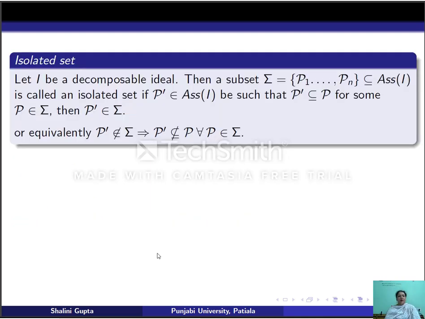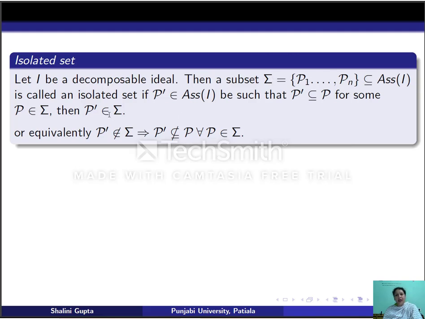Now let us define a new notion, isolated set. Suppose I is any decomposable ideal, that is, we can write I as an intersection of primary ideals. So we can talk of Σ, the set of associated prime ideals with respect to ideal I. Take a subset sigma of Σ.